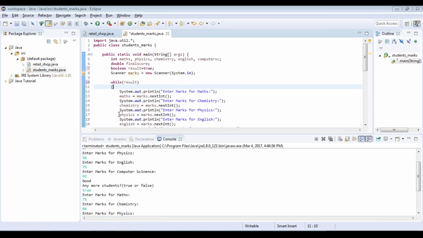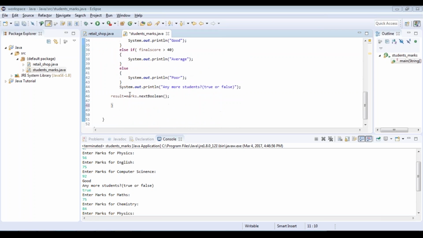So here basically it will run an infinite number of times till you enter a false value, but in the previous case it's going to execute at least once, and then it will ask if you have any more values and keep running till you enter a false value. Now in the do while loop it executes at least once, but the while loop will execute only if the condition is found to be true.